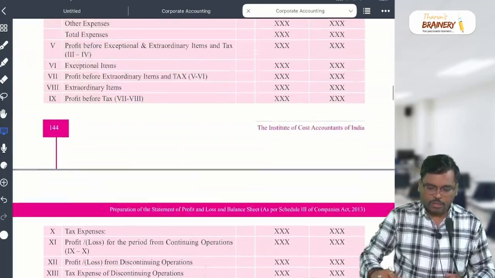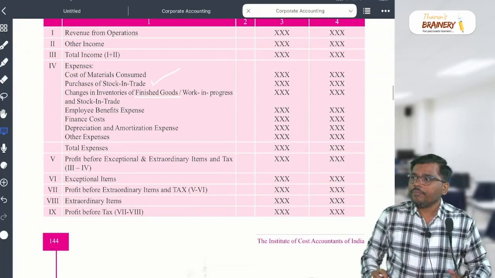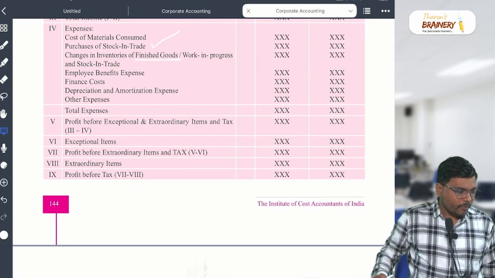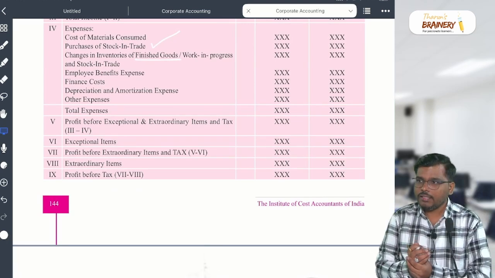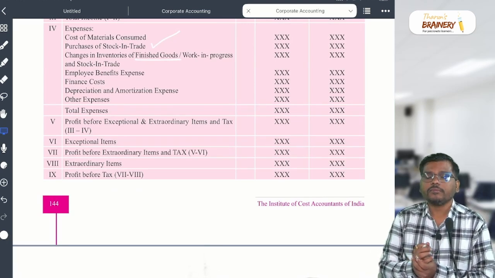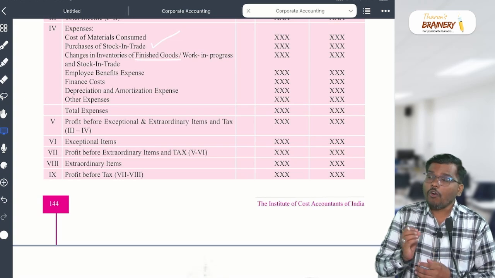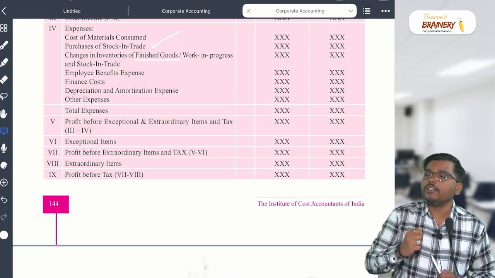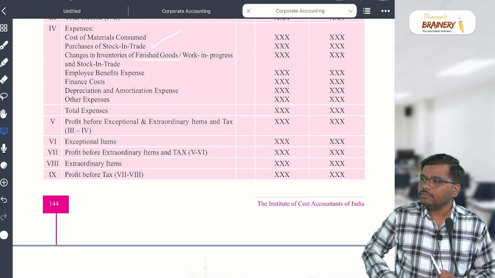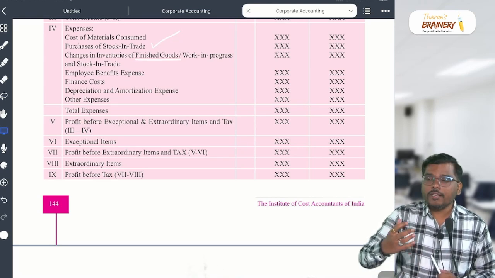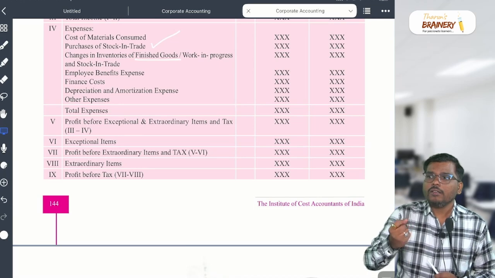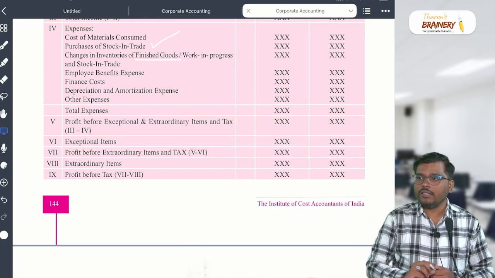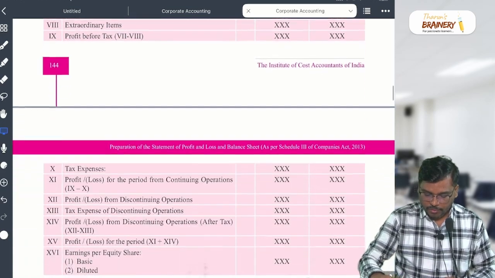Let me ask 2-3 questions. Donation, where it will come? Donation received from the government, where it will come? Other income. Very good, son. For the banking company, bank, they receive the interest, where it will come? Revenue from operation, their main business activity. From that they are receiving the interest. I hope it is clear to everyone.